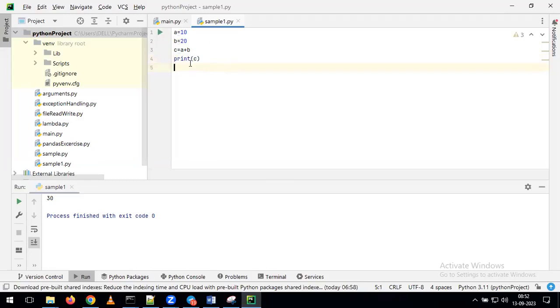So whenever you want to run the program in the Pycharm, first we have to write the code. After that, you can click on this run button. With that, you can run all the lines of the code. This is one way of the execution. Second way, just right click in the program.